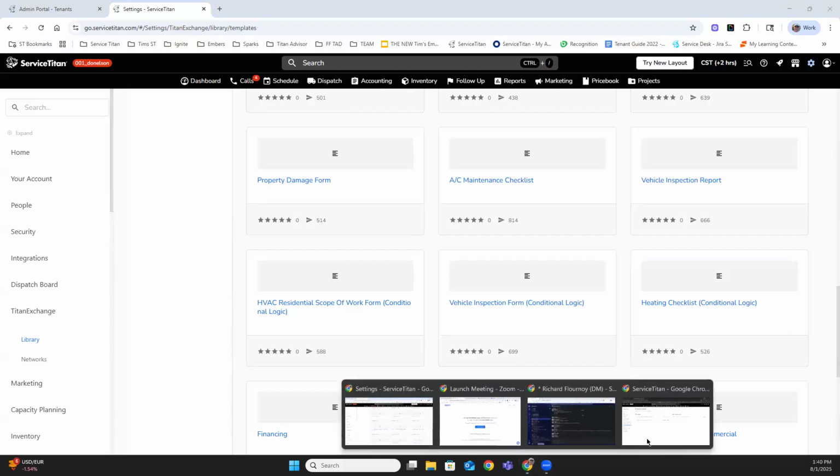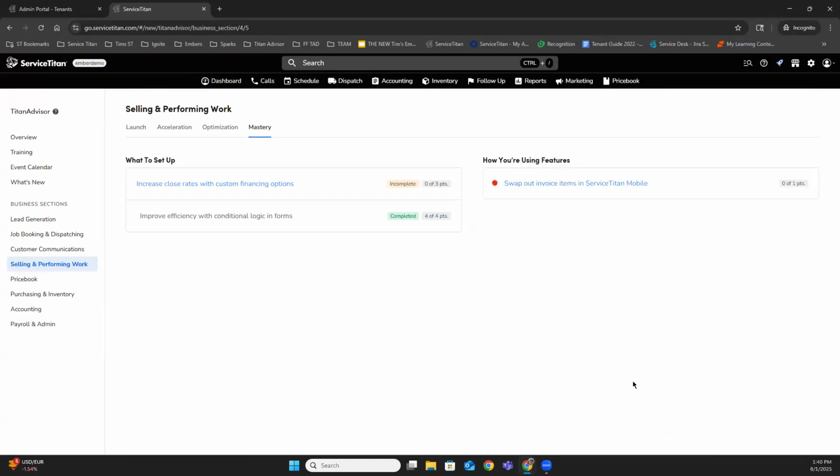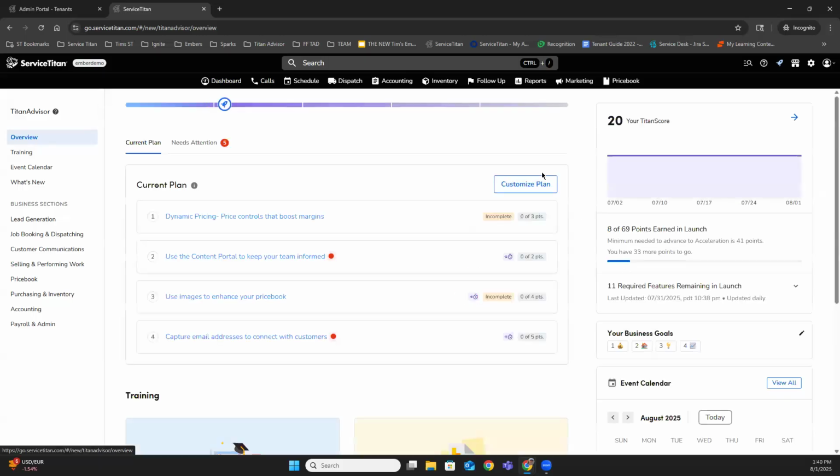In fact, if I go back to our TitanAdvisor here, you'll notice that if I go back to the overview and we scroll up into that stage, you'll see the total possible points under mastery of what you can obtain in your TitanAdvisor. So there's plenty of points to go around. I wouldn't worry about not getting those, but conditional logic is one of those things that I find very effective.